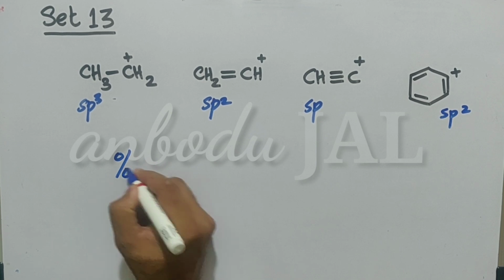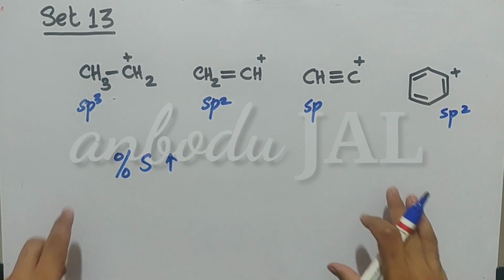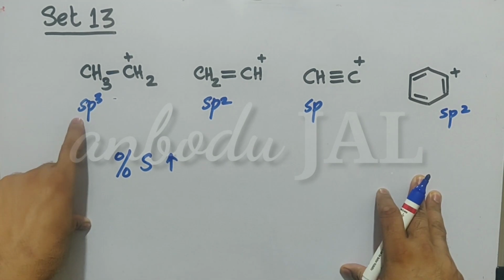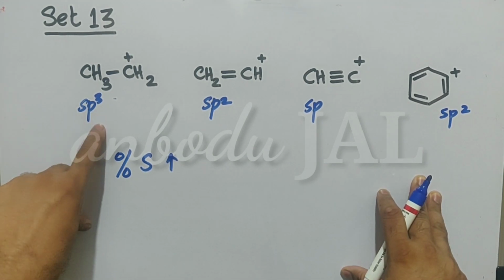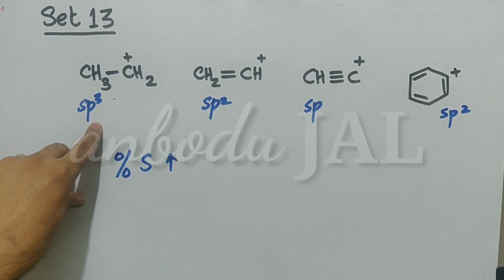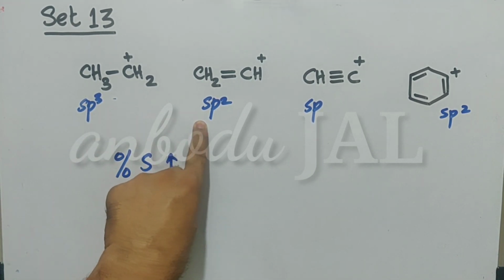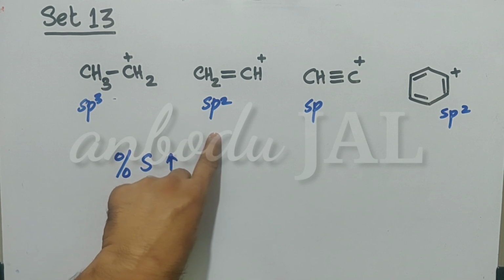As percentage of S character increases, what is percentage of S character? Here one s orbital and 3 p orbitals are hybridized. This hybridized orbital has 25% S character and 75% P character. Here 33.33% S character, 66.66% P character.